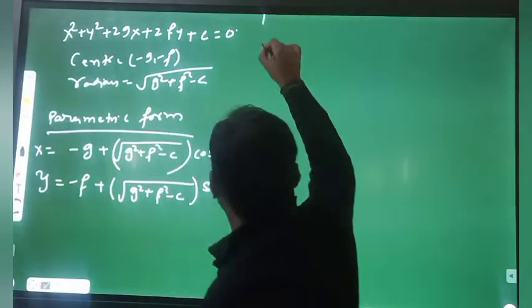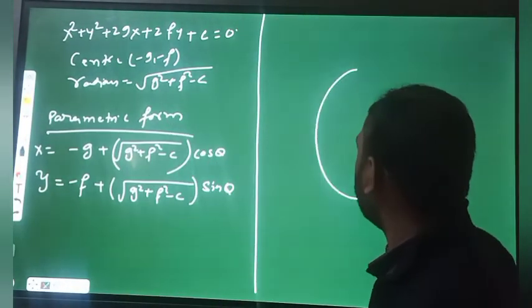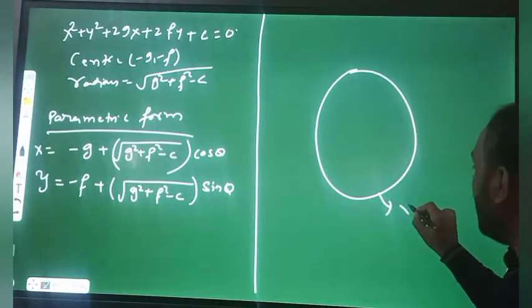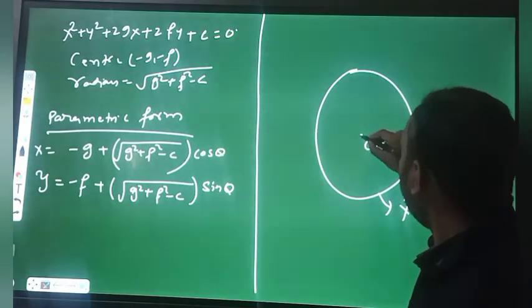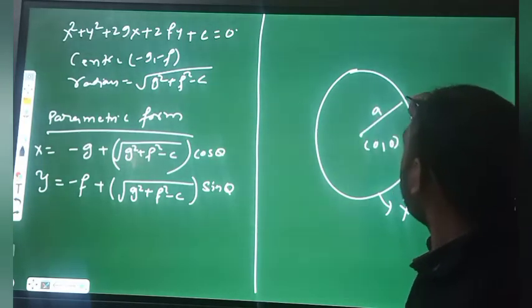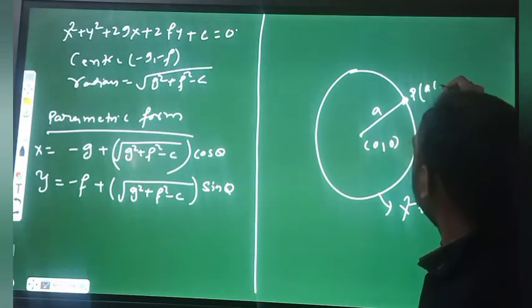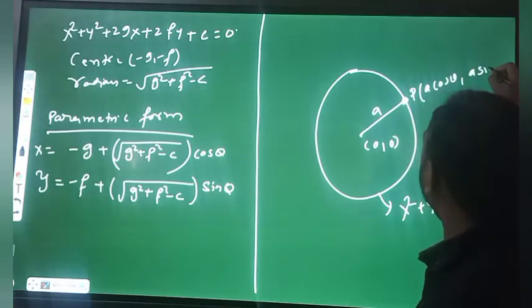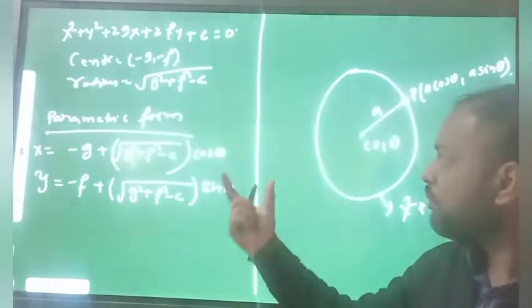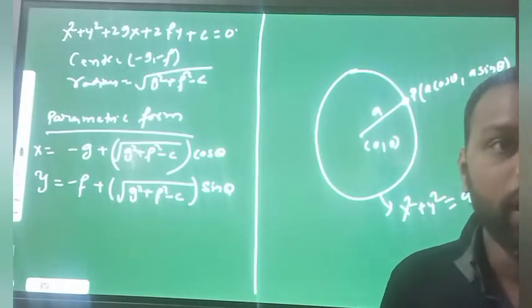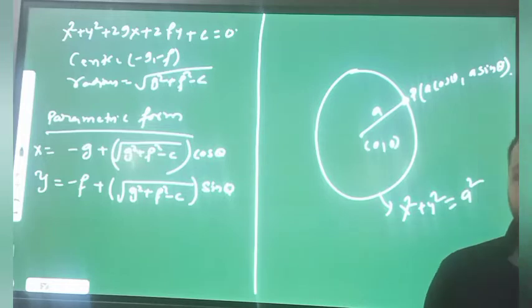So one question is also asked like that. Suppose this is the circle whose equation is x square plus y square equals a square. So the center will be (0, 0) and the radius will be a. So the parametric form of point P is a cos theta and a sin theta. So this is the parametric form, with an example and also the general equation to convert into the parametric equation. Now moving to the diametric form of the equation of the circle.